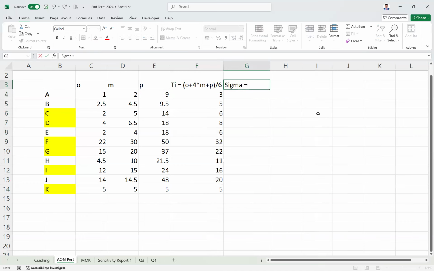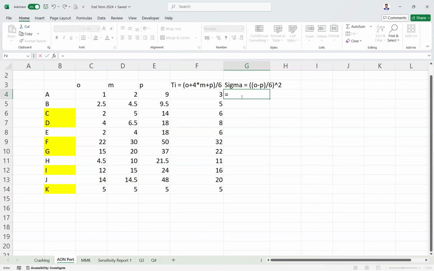The formula for that is O minus P, divided by 6, the whole to the power 2, which is nothing but (A minus B) by 6, the whole square. That is basically the sigma value. Once you get the value, just put it, and similarly in the Excel also you can calculate it.